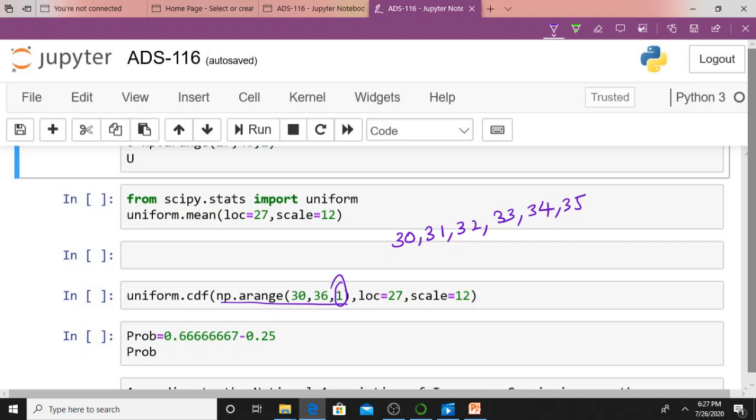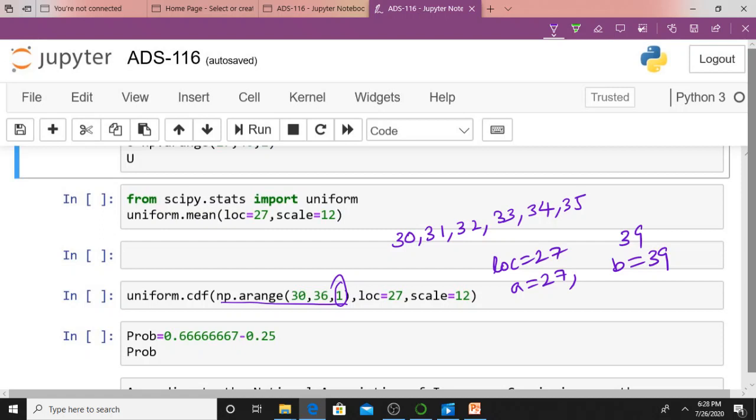What is your location? That I already discussed. What is my starting value? Look, it is 27. That is my minimum value. Scale 12 means 27 plus 12, that is 39. It is something like A equal to 27, B equal to 39. I already discussed A is the lower limit and B is the upper limit.